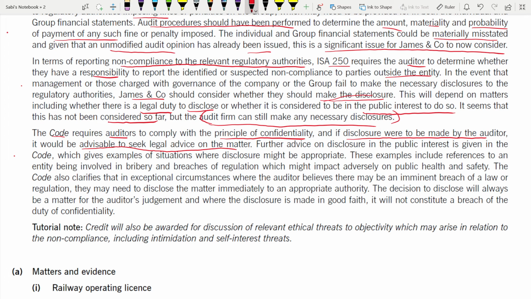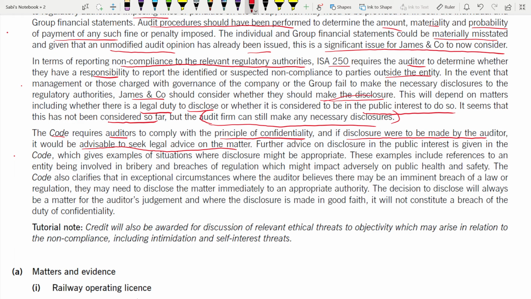Because you, as an auditor, have to comply with confidentiality also. You just cannot disclose it to the third party. You have an ethical responsibility to keep confidential information confidential. That's why you have to first seek legal advice.